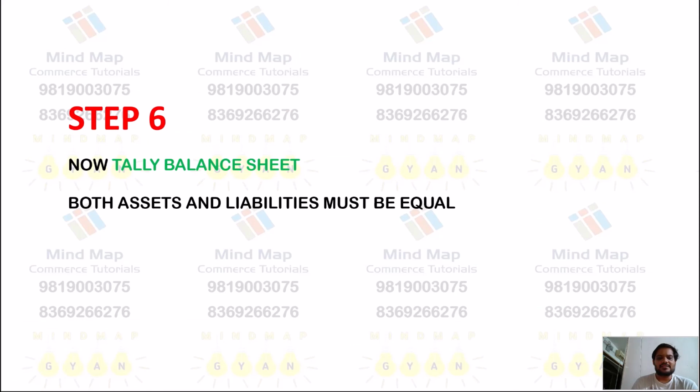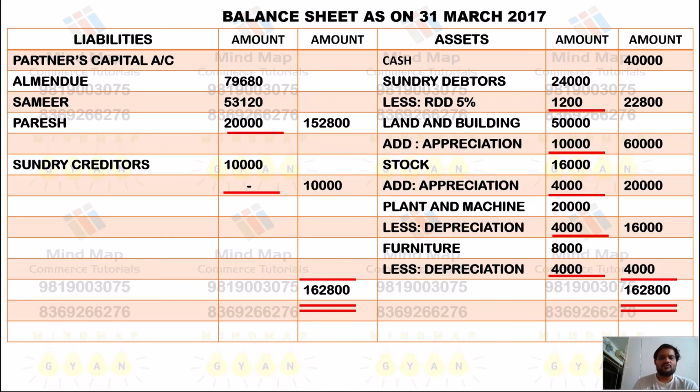And step number 6, that is now tally the balance sheet and all assets must be equal, so we have to do this. And after totaling of the liability side, we are getting the answer of 1,62,800, as well on the asset side also the same answer. That means the balance sheet is tallying. Okay, so this is how we complete the sum of admission.